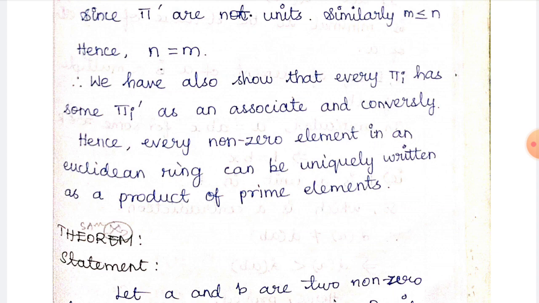The converse part we also have to show: that pi k is associate with pi q, that is pi k dash is associate with pi q. Instead of k and q we have i, that's all. Hence every non-zero element in a Euclidean ring can be uniquely written as a product of prime elements.